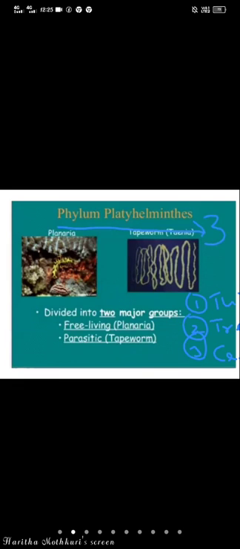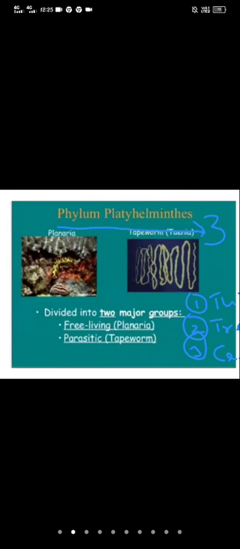It includes the Turbellarians, which are free-living flatworms. Some are commensals, some are parasitic.